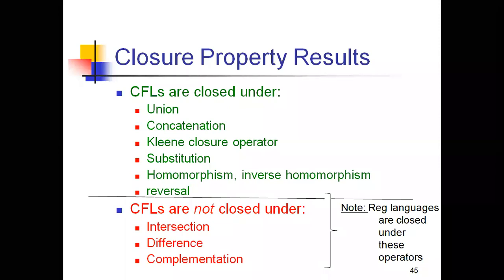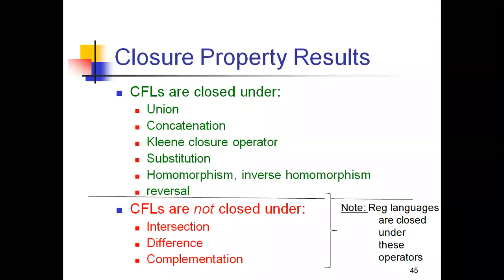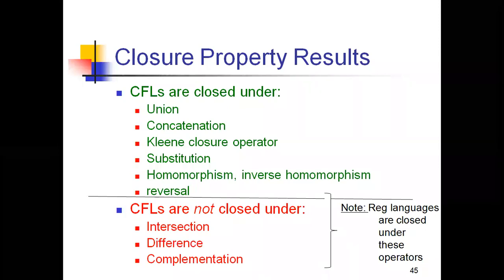But when coming to context-free languages, they are not closed under these three. Make a note of this. Intersection, difference, and complementation are not closed under the context-free languages, while for the regular languages these three are closed.